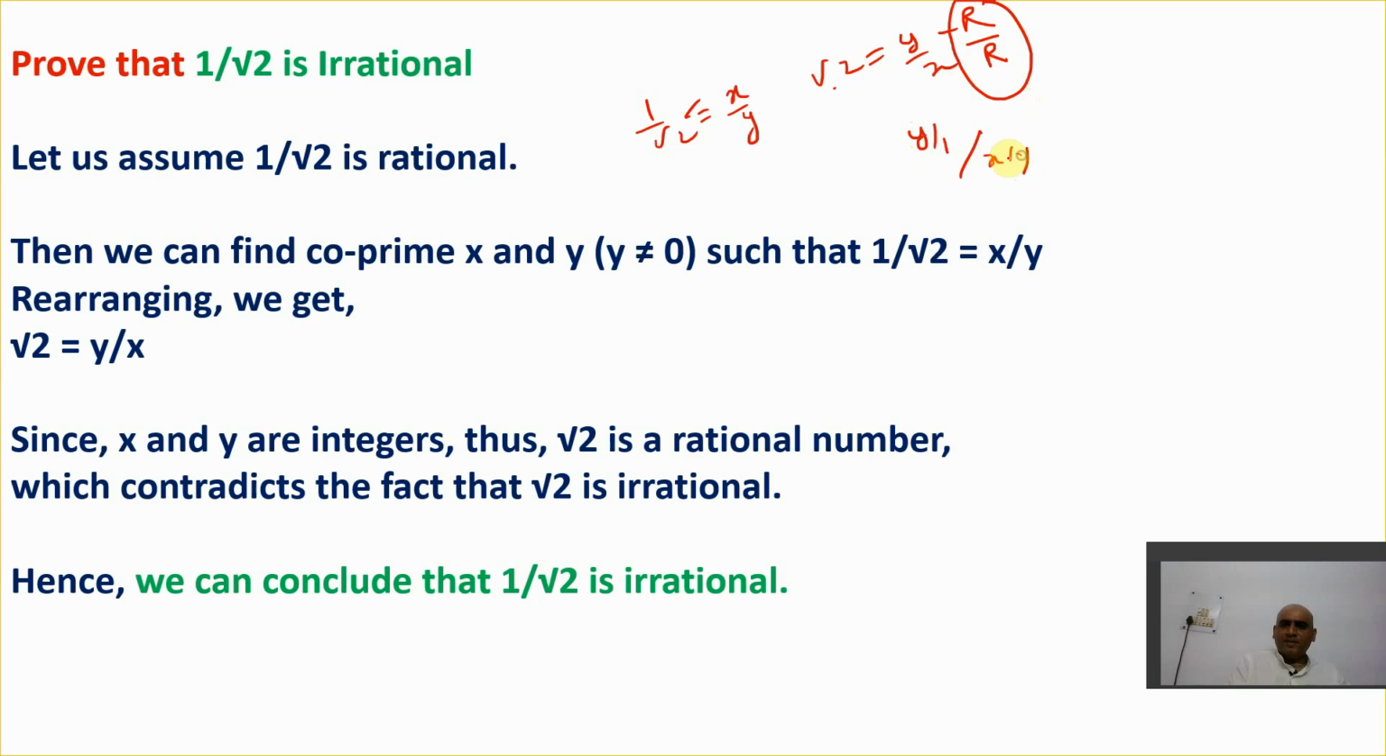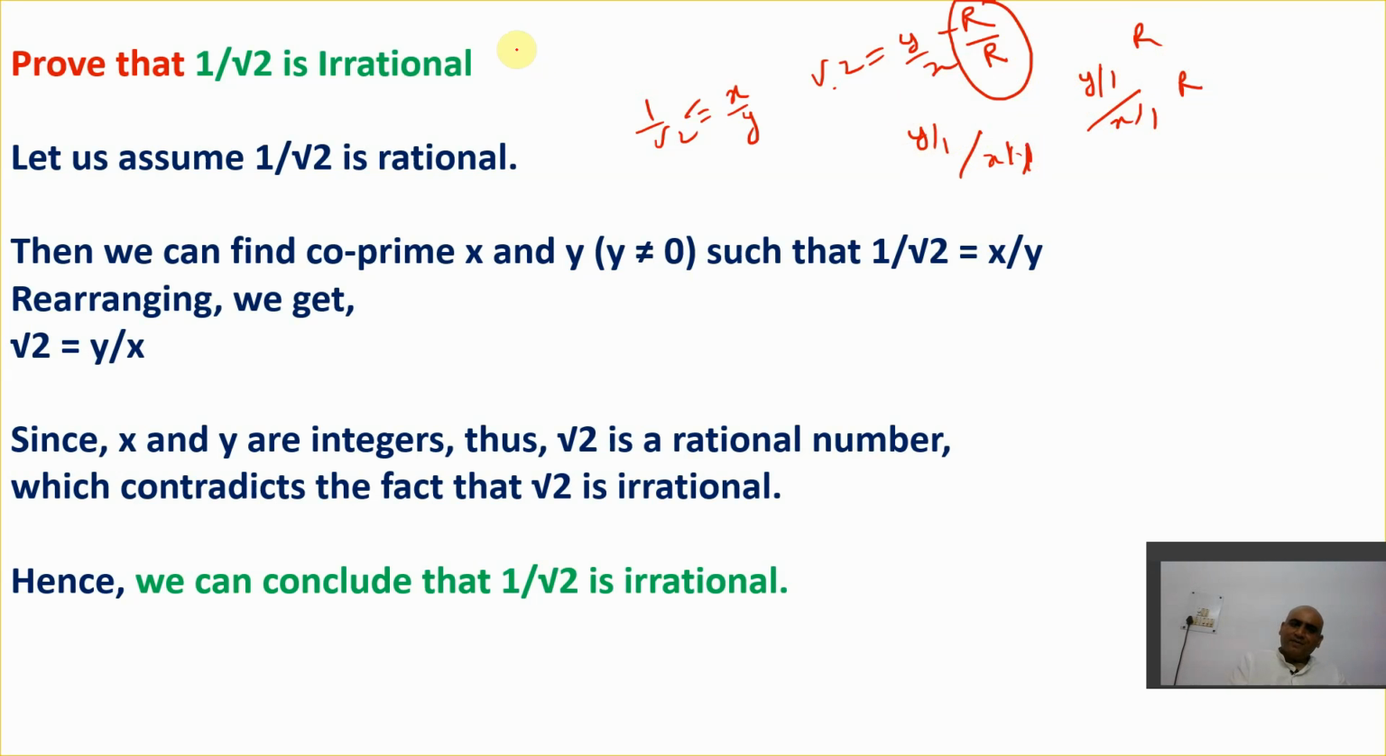So what's the big deal in that? x upon 1, right? So like y upon 1 and x upon 1, right? So this is rational because it takes the form of p by q. I hope you get this point.